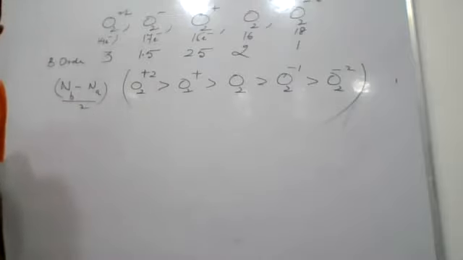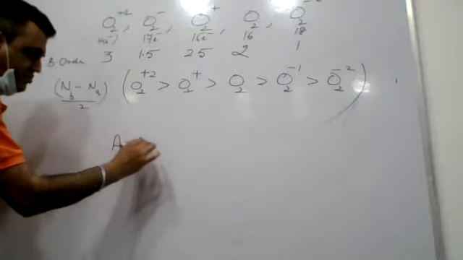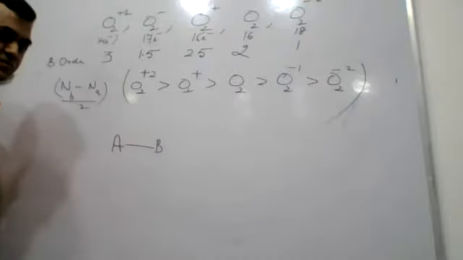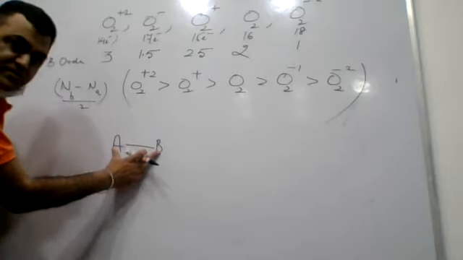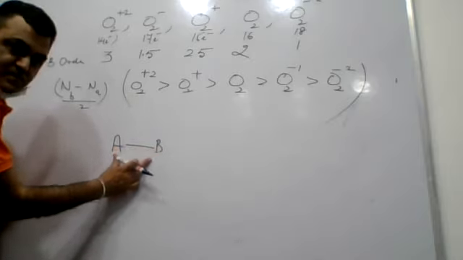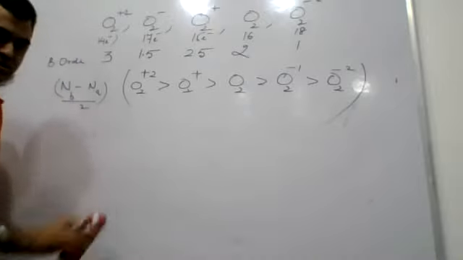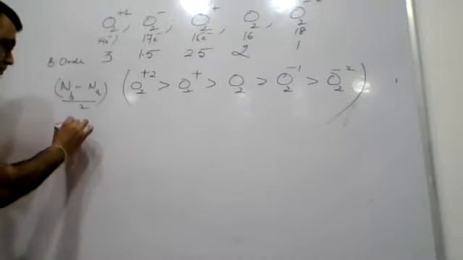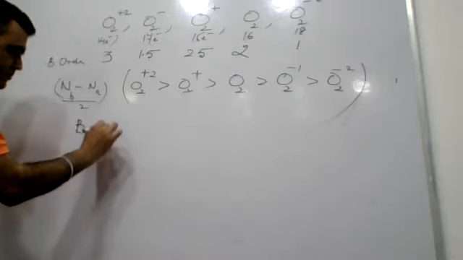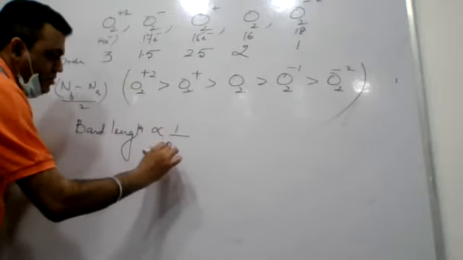Next is regarding your oxygen-oxygen bond length. See, these are two atoms which have made a bond. If these two atoms are very strongly attracted, they will come closer to each other. So as the bond strengthens, atoms come closer to each other, hence the length decreases. So bond length is inversely proportional to bond order.